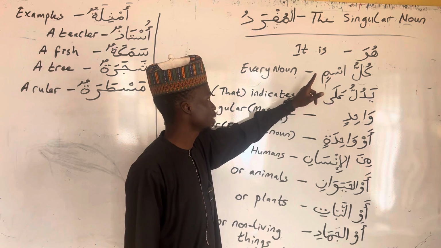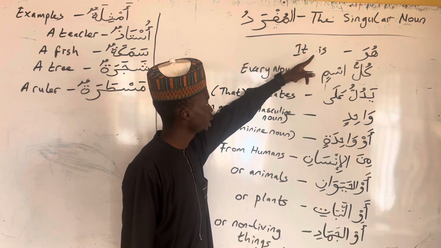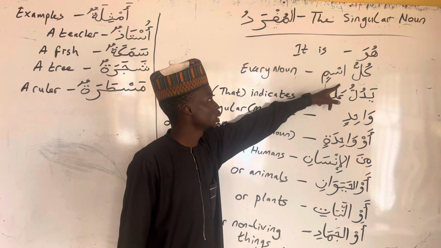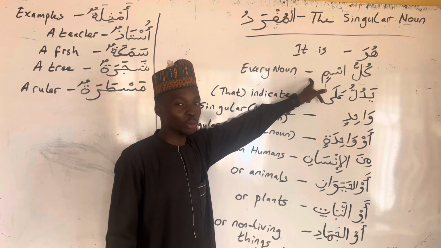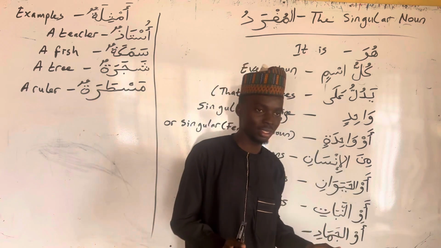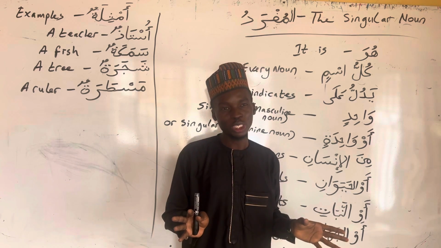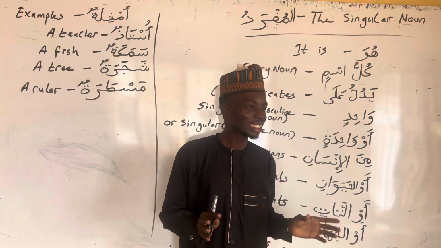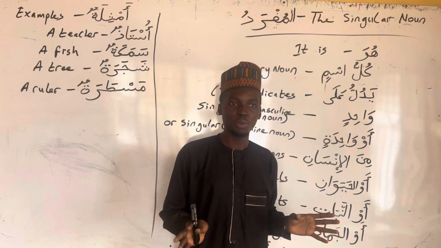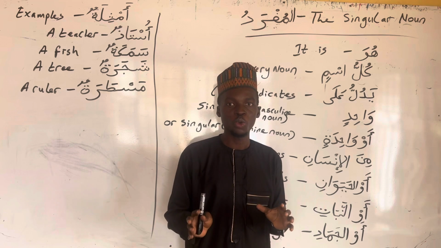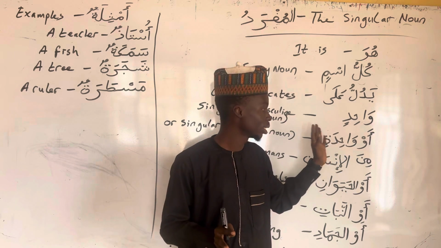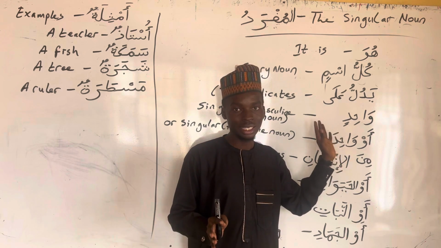So in the book, the author says, al-mufradu, the singular noun, huwa, it is kullu ismi. And then sometimes I translate it technically, because if I should translate it literally, then it may not really go. But inshallah, I will let you know when I translate these sentences technically.